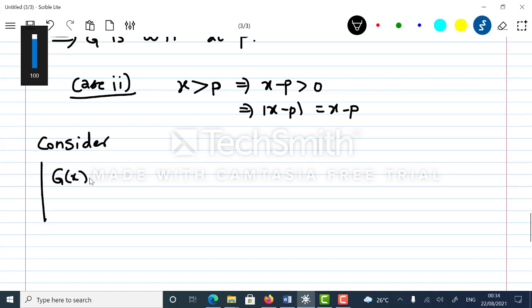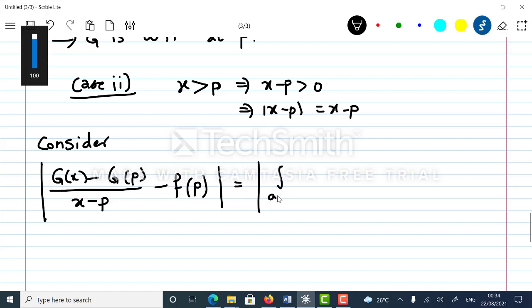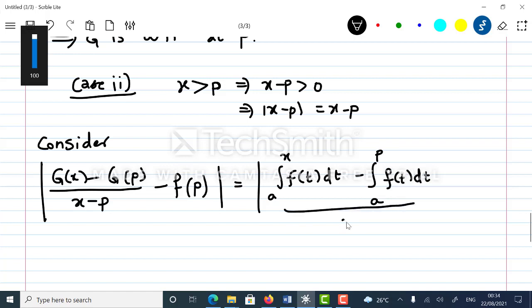So g of x minus g of p upon x minus p, minus f of p. Here g of x is the integral a to x f of t dt, minus g of p, the integral a to p f of t dt, upon x minus p, minus f of p.